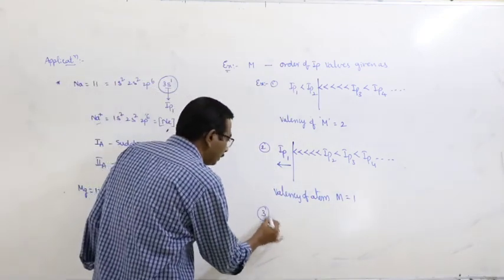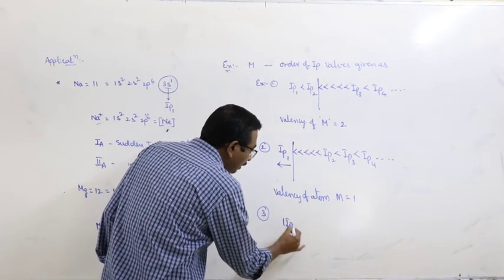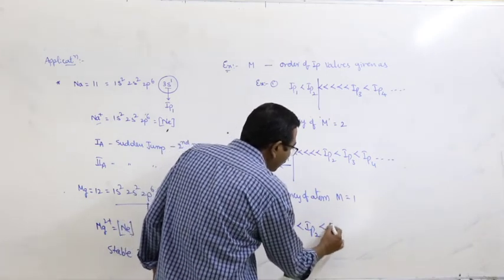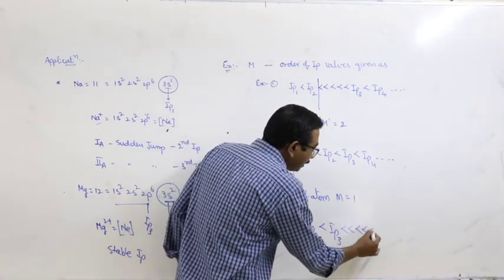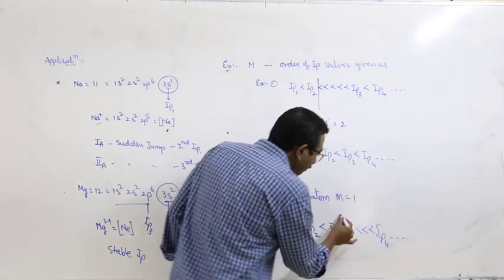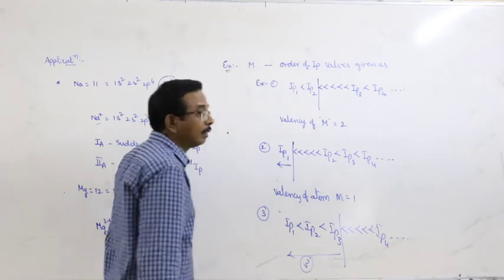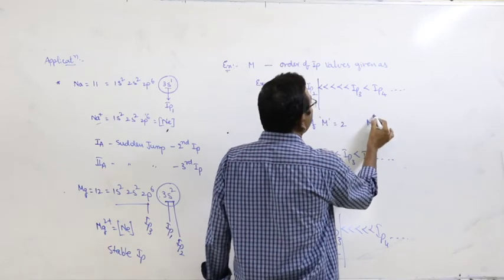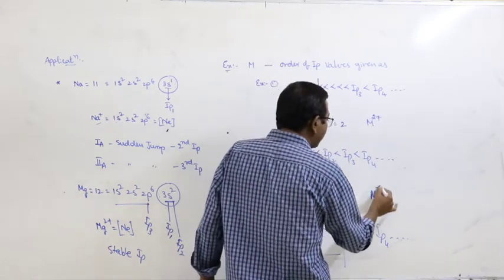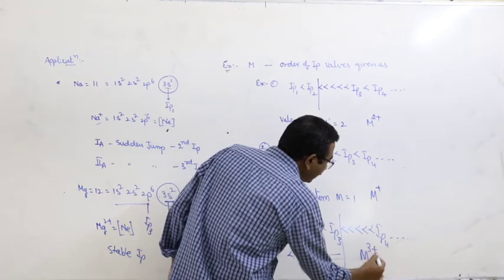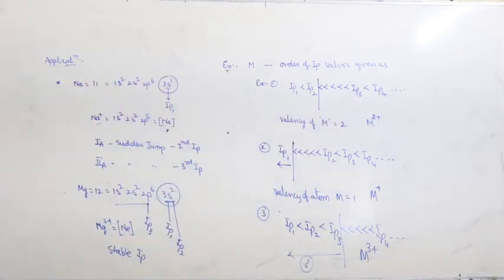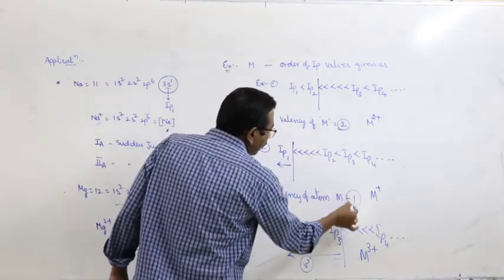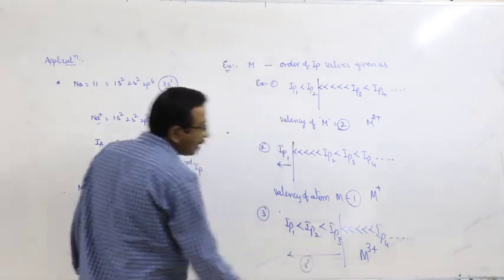Example 3. IP1 greater than IP2 greater than IP3, then a sudden jump at IP4. Then what about the valency? The valency is 3. Here this atom can be represented as M2+, here this can be represented as M+, and this can be represented as M3+. The valency of the first example is 2, the valency of the second example is 1, and the valency of the third example is 3.